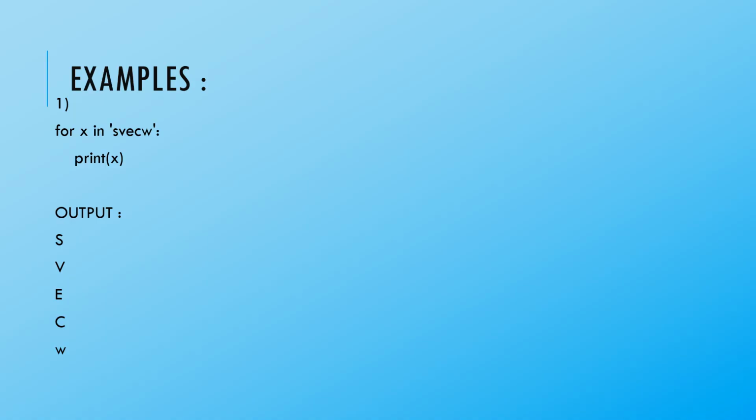This is a very simple example for the for loop. First, we write for x in swec, where swec is the sequence. We print x, which means the loop iterates over all the characters in the given sequence and each character is printed for each iteration.